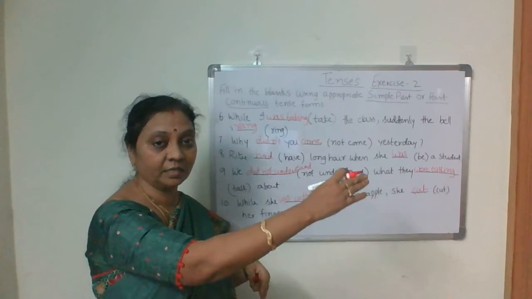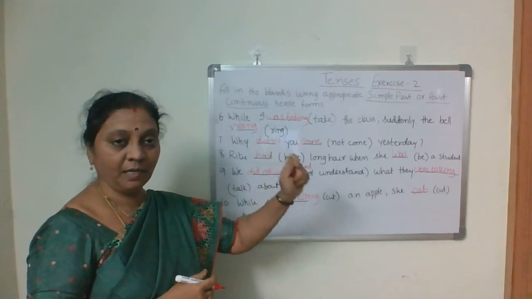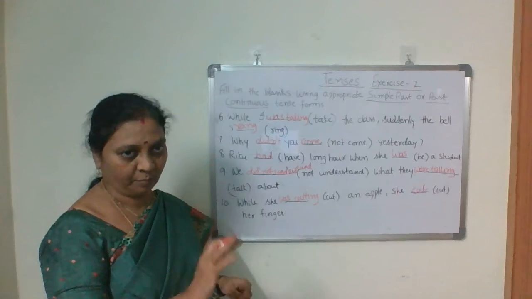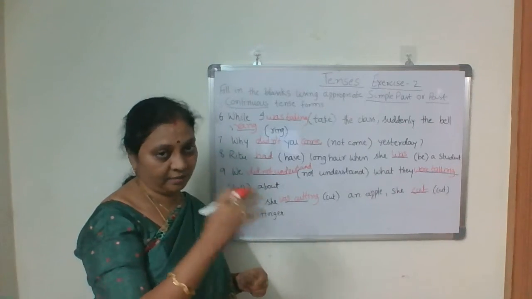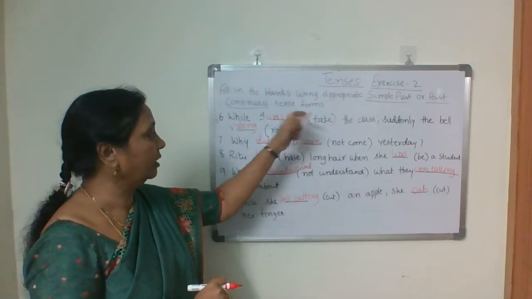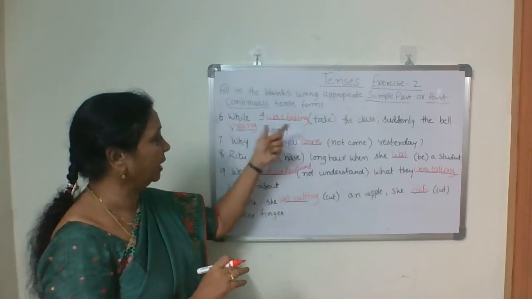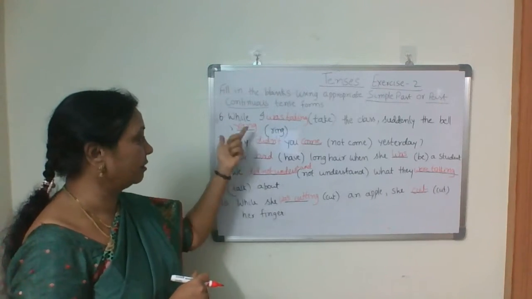While I was taking the class, when the class was going on, suddenly the bell rang. So the bell rang, simple past. You use simple past, and for this longer action, use continuous tense. That is past continuous. Take, I is there, so was, you have to write take plus ing, taking, and ring, past form rang. V2 of ring is rang.